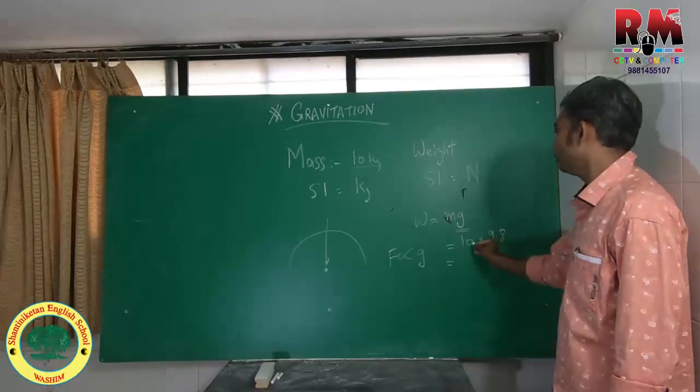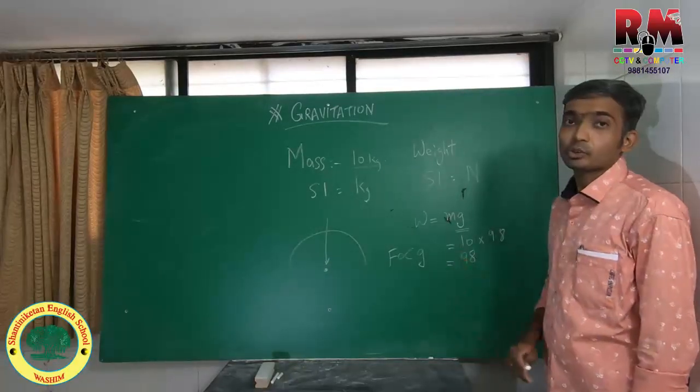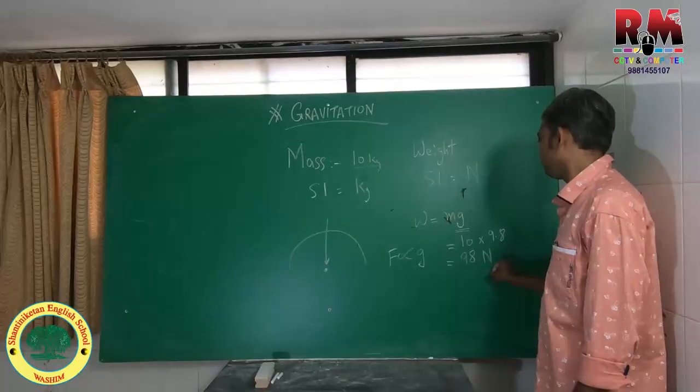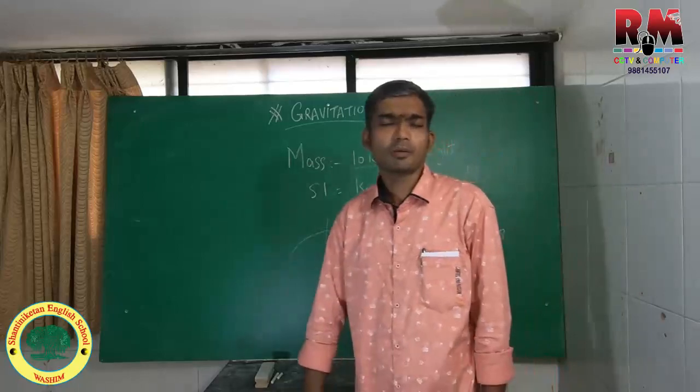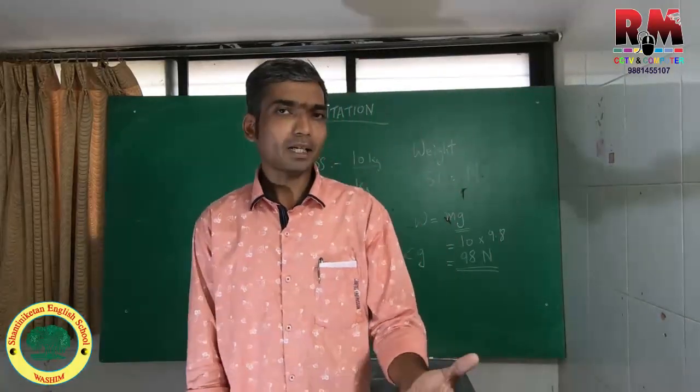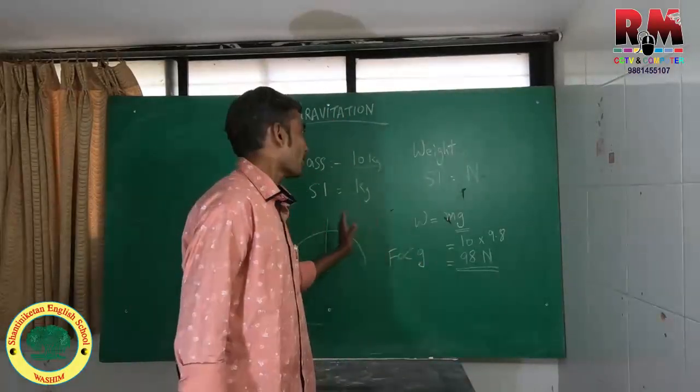That gives us the value 10 into 9.8, that is 98. The unit comes to newtons. This is the weight of the person. So a person or matter or object of mass 10 kilograms weighs exactly 98 newtons. So this is the difference between mass and weight.